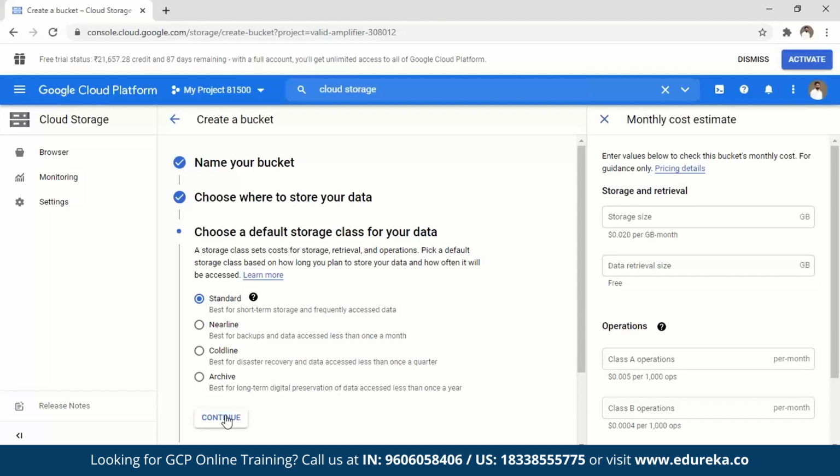This is where no matter when you put your data, you can retrieve it right away. Okay. No retrieval time is required. Nearline is something when you put your data there, you have to keep that data there for at least a month. You cannot access it or retrieve it before that.